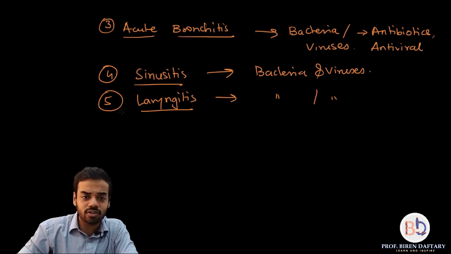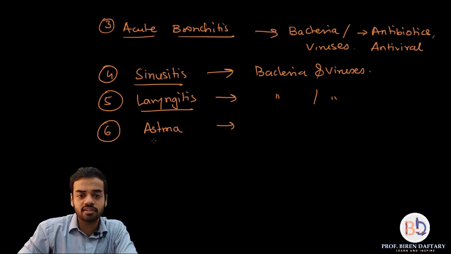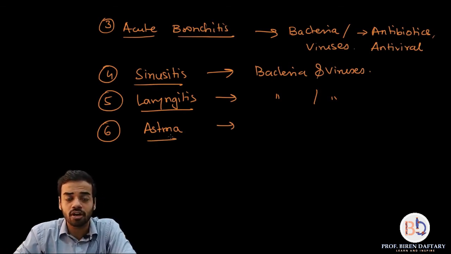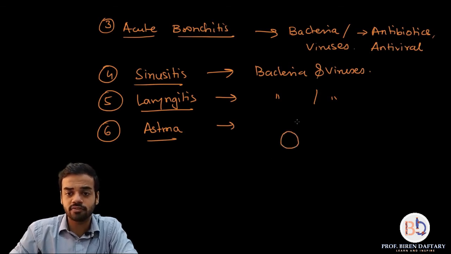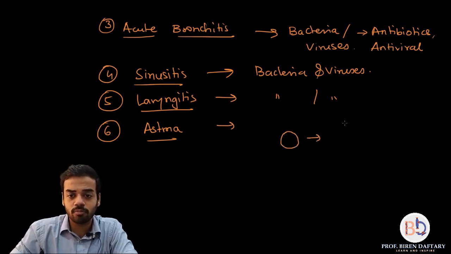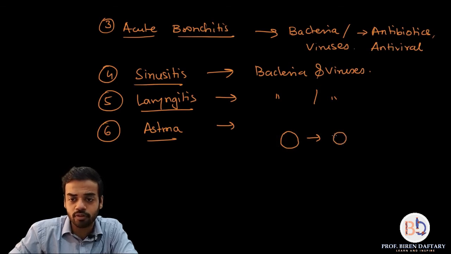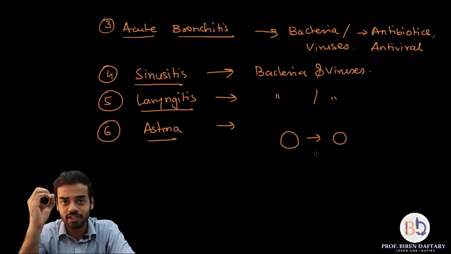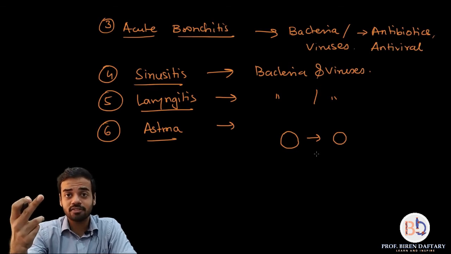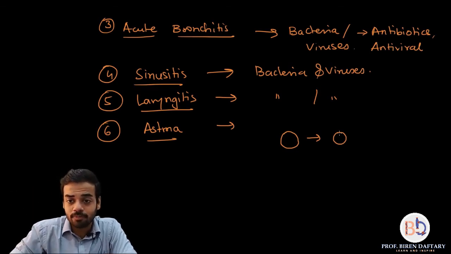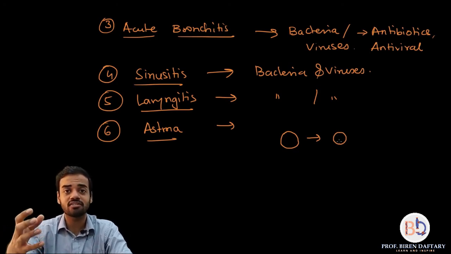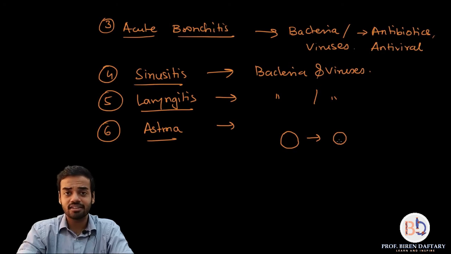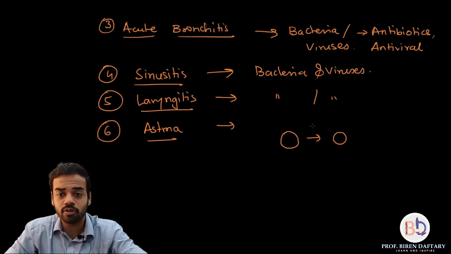Okay, next disorder which is there in your book is something which is called asthma. Now asthma is a disorder which basically affects your bronchi. So what happens is, in a normal person, the diameter of the bronchi, suppose if it is this much, then a person suffering from asthma will have a smaller diameter of the bronchus. So already there is less space for the air to pass through. On top of that, when people have asthmatic attacks, these muscles of the bronchi undergo spasmodic contractions. What is spasmodic contractions? A lot of continuous contractions begin, and because of that a lot of mucus is secreted.